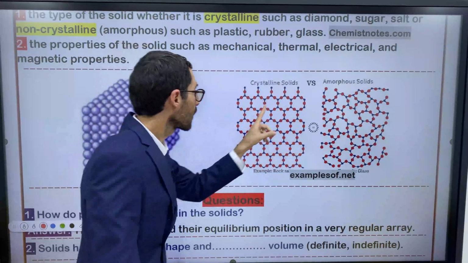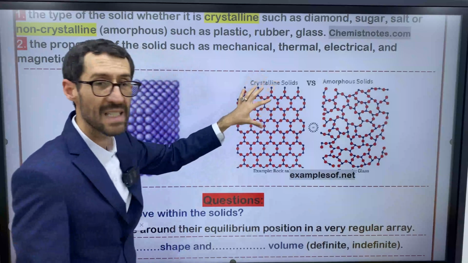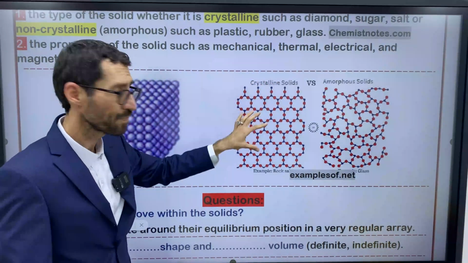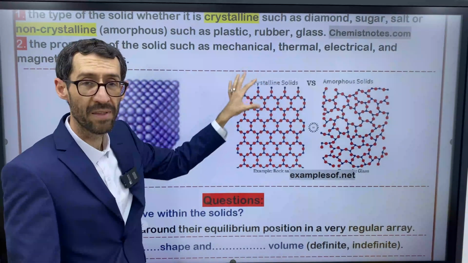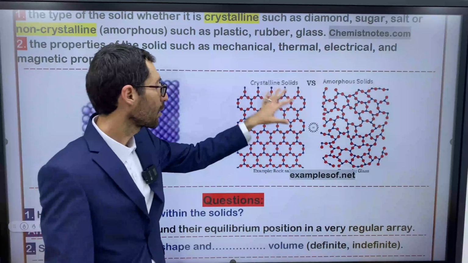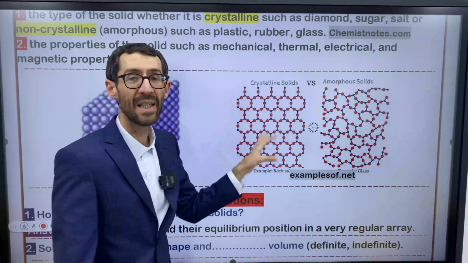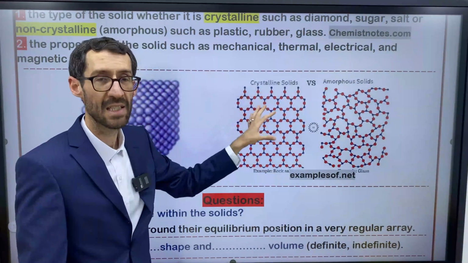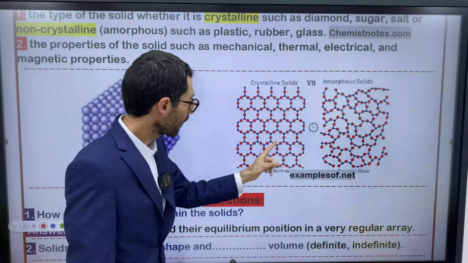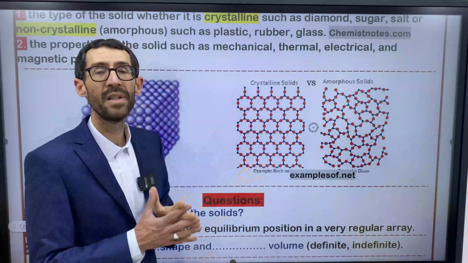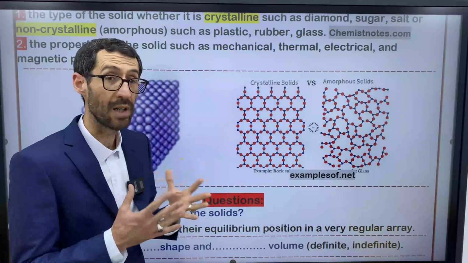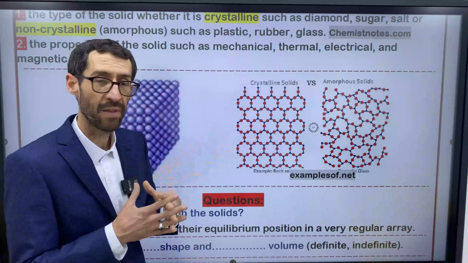If you take a look at this structure, molecules are regularly packed. They form a 3D pattern. This is called a crystal lattice. The particles are arranged regularly, packed to one another.